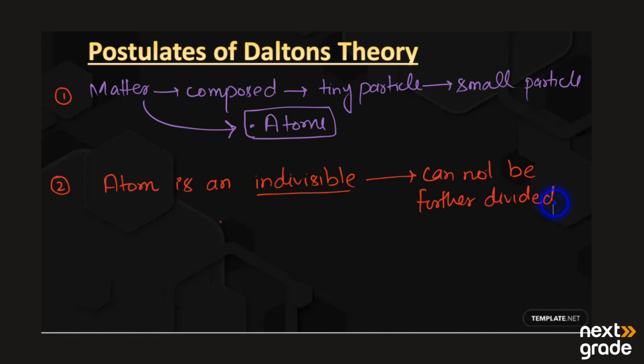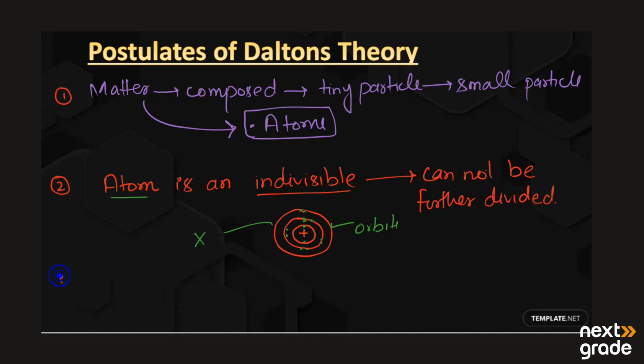If we have a look at the atom, in the center we have the nucleus, and around it, in circular orbits, are electrons. These electrons revolve around the nucleus in circular orbits. He said that we cannot divide atoms further.